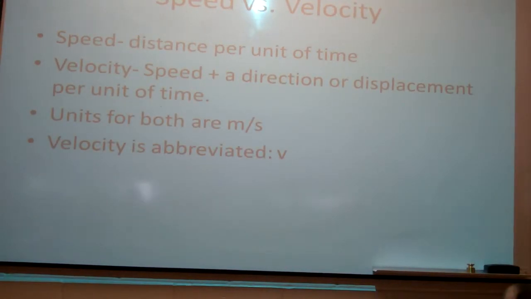Right. Speed versus velocity. Speed is distance per unit of time. Velocity is speed plus a direction, or displacement per unit of time. So usually velocity and displacement have a direction associated with them. Speed and distance do not. A lot of times these will be used interchangeably for this part because everything's in a straight line. So if everything's in the same direction, speed and velocity are the same thing. Alright, units for both are meters per second, and velocity is abbreviated with lowercase v.